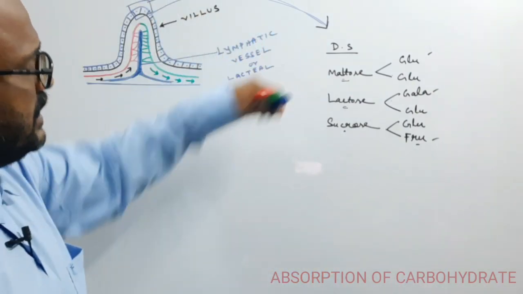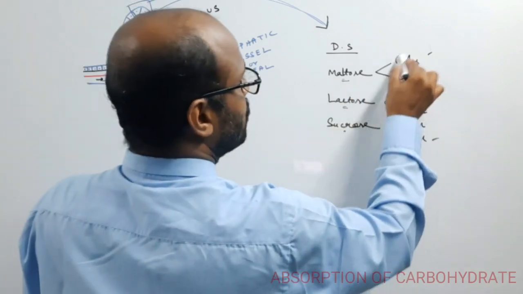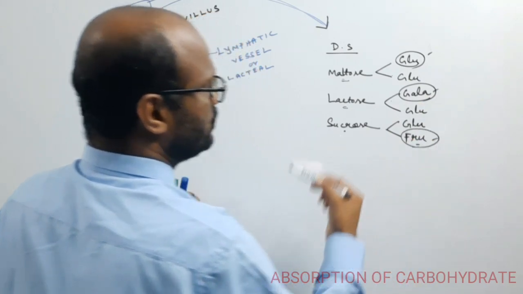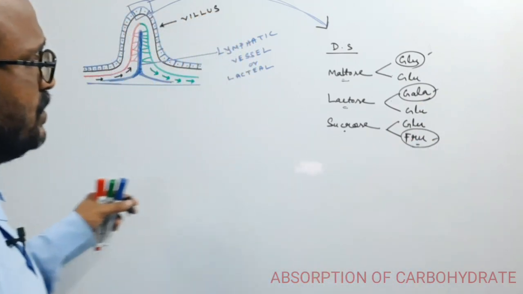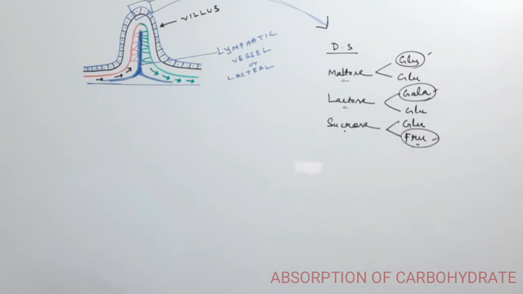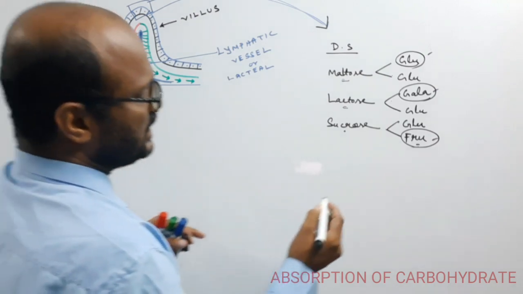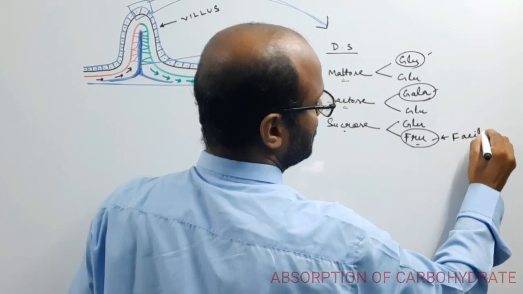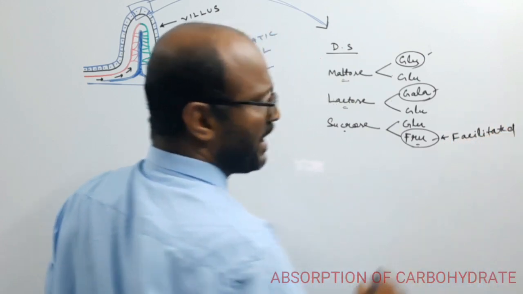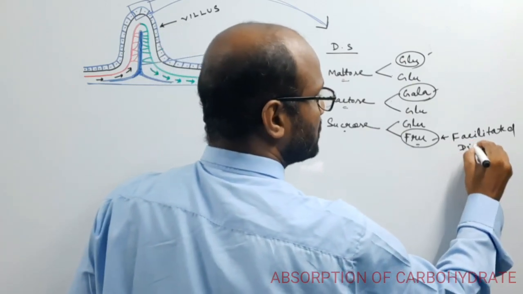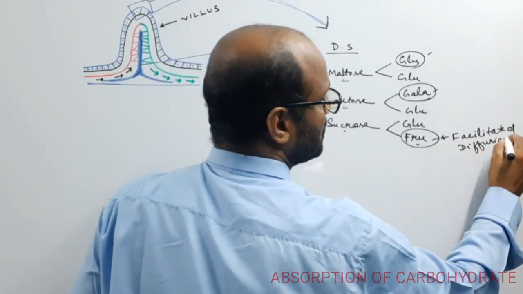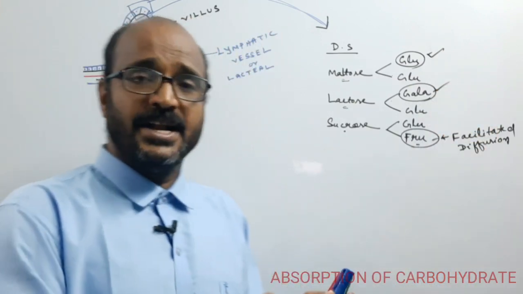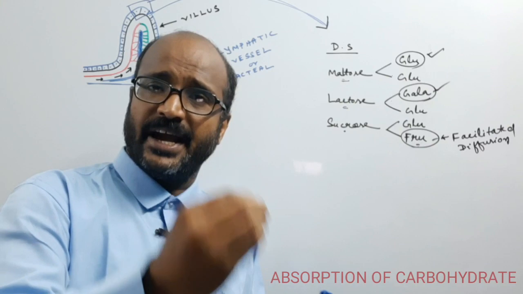So how are these end products, glucose, galactose and fructose, absorbed? Fructose is absorbed by the facilitated diffusion process, but galactose and glucose are taken in by secondary active transport.